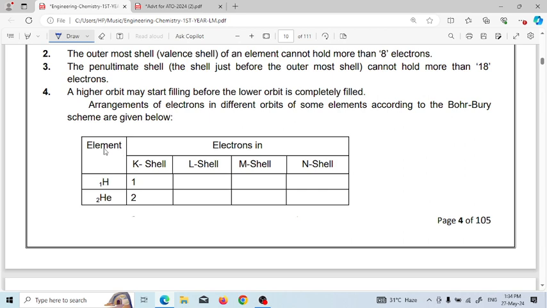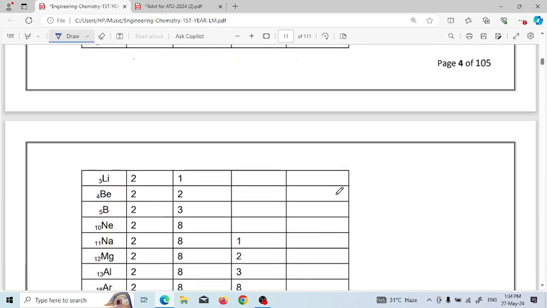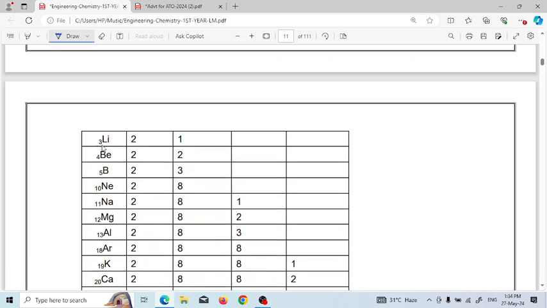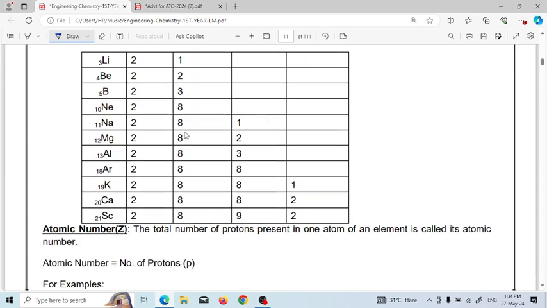The first element in the periodic table is hydrogen, and next is helium. Hydrogen has 1 electron in the K shell, and in helium the K shell contains a maximum of 2, so the electrons will be 2. Next, lithium. Lithium has atomic number 3, so the number of electrons will be 3. The first shell will have 2, and the next, L shell, will contain 1. Similarly, we can see beryllium, boron, neon, sodium.